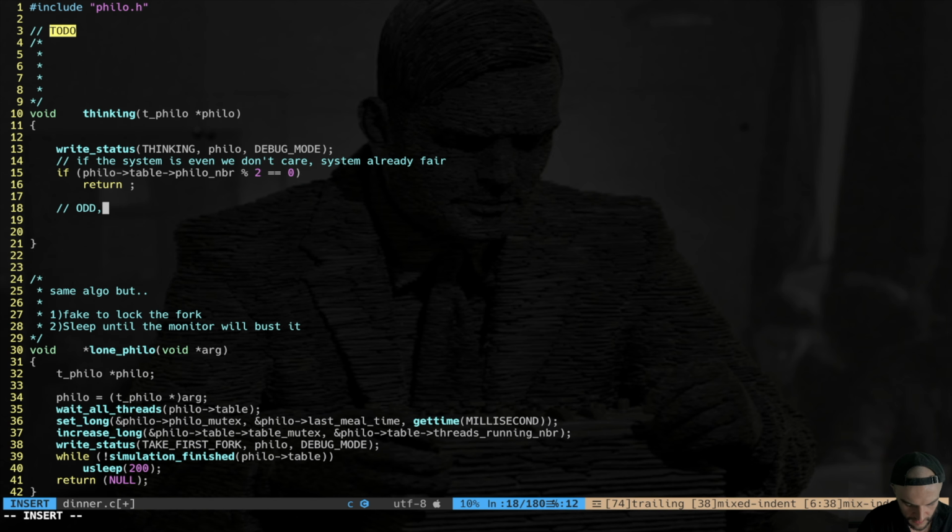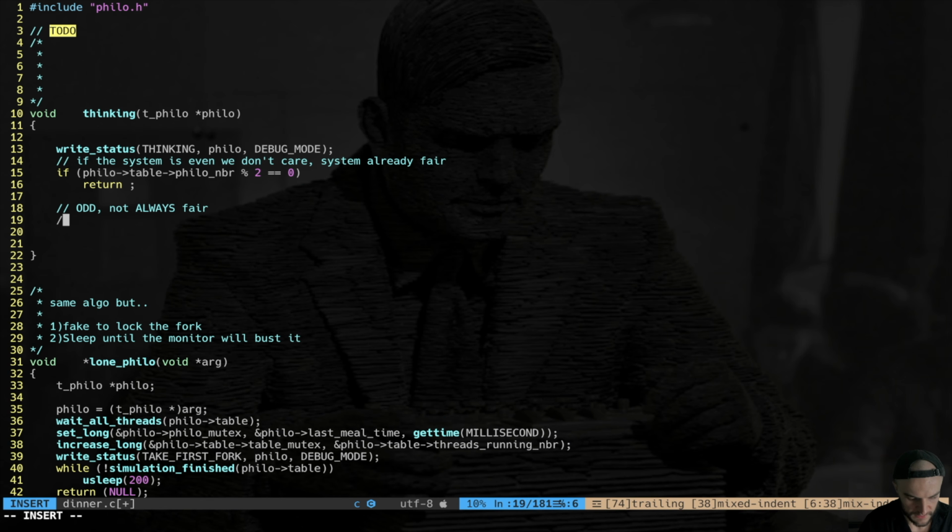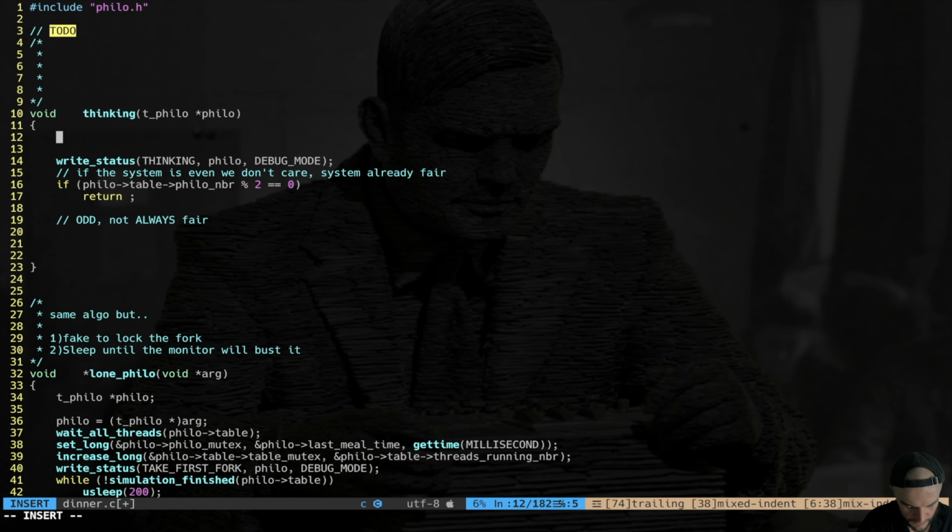Now, odd. There can be scenarios in which it's not fair. Not always fair. What do we do in this case? First of all, I want some local variables here, which are time to die, time to eat, and time to sleep. I don't want to fetch them every time with the proper notation.